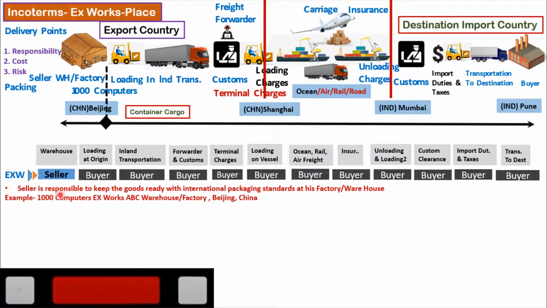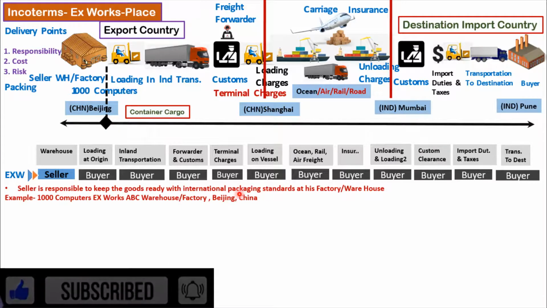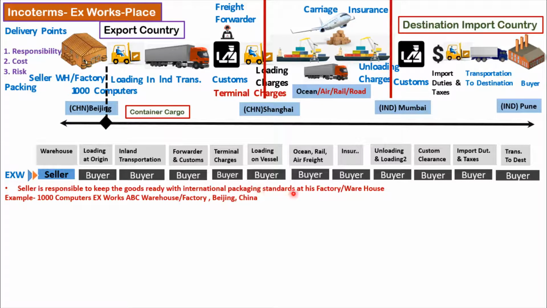So the seller is responsible for keeping the goods ready with international packaging standards at his factory or warehouse. In our case, the seller will make sure that 1000 computers are packed, and the writing convention for this in the case of EXWorks is: 1000 computers, EXWorks as the Incoterm, the particular warehouse or factory, state or address, and country.